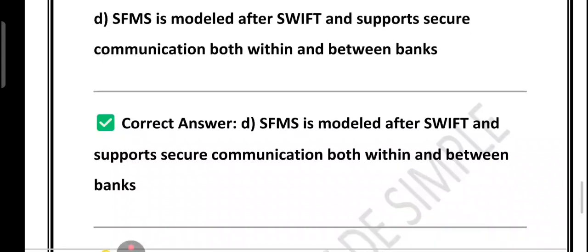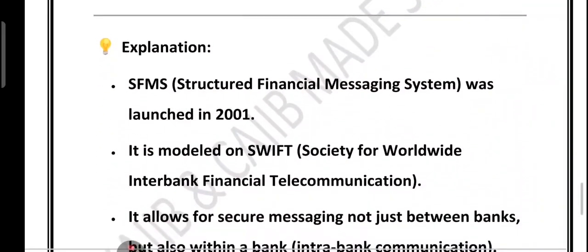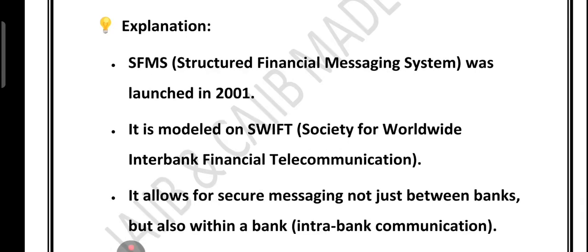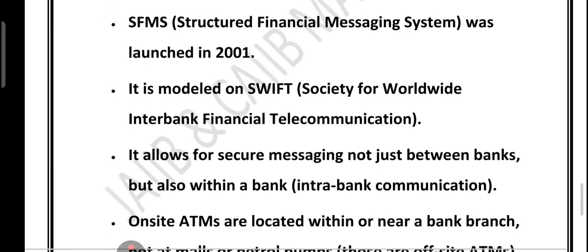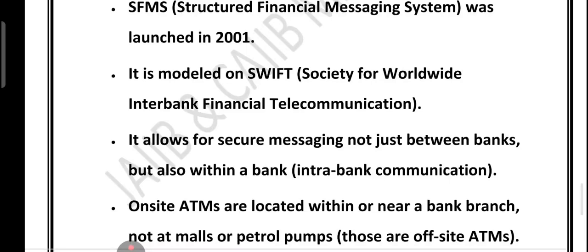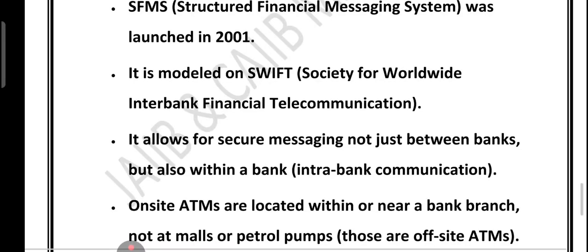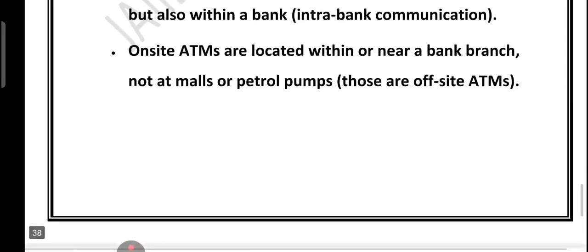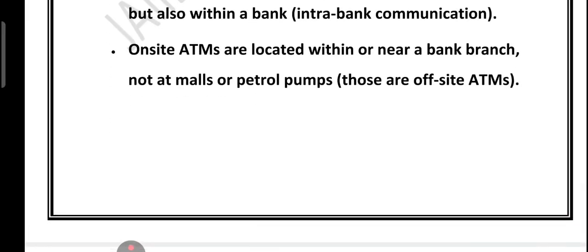So let's summarize the key points which we have just covered. I told you SFMS is the Indian version of SWIFT. It ensures a secure messaging system. Full form is Structured Financial Messaging System. It works for both intra-bank and inter-bank communication. Intra-bank means within a bank, inter-bank means between banks. It is not related to Visa or ATM. And I told you that on-site ATM means they are at the bank branches, and off-site ATMs are at public places like malls or petrol pumps.